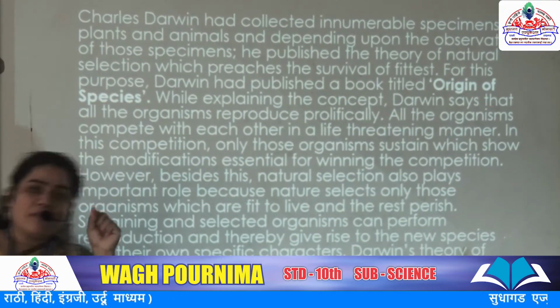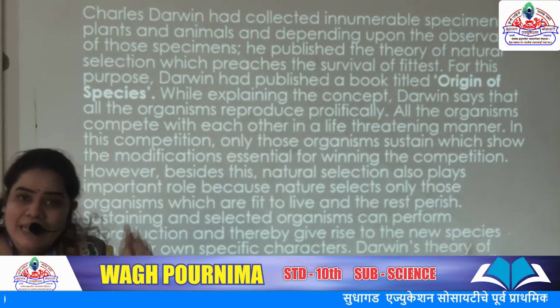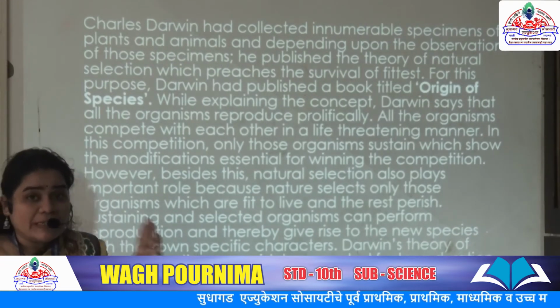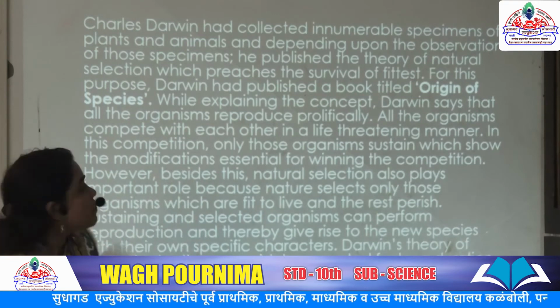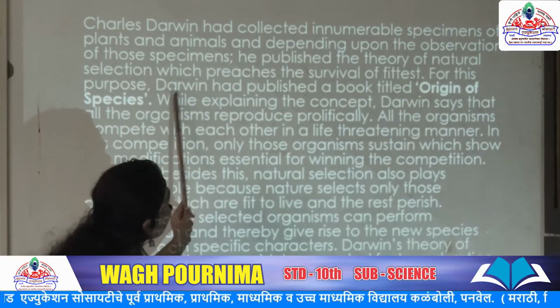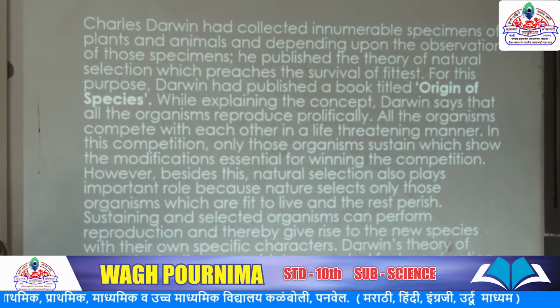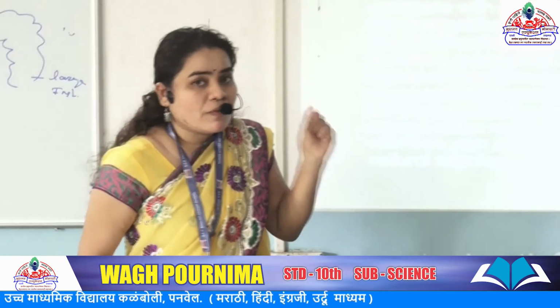The main word here is fittest. Those organisms that fit in the environment can continue to live, and those organisms not fit in the environment die. This is the basic theory of Darwin. On this topic, Darwin published a book titled Origin of Species. Natural selection starts from species, the main part of living organisms.